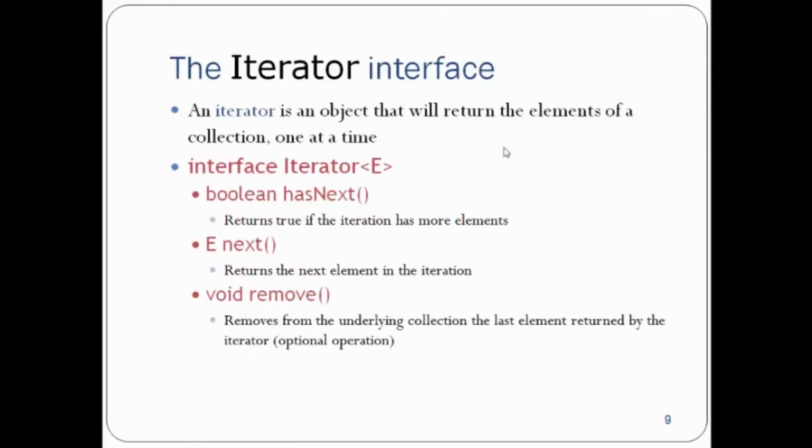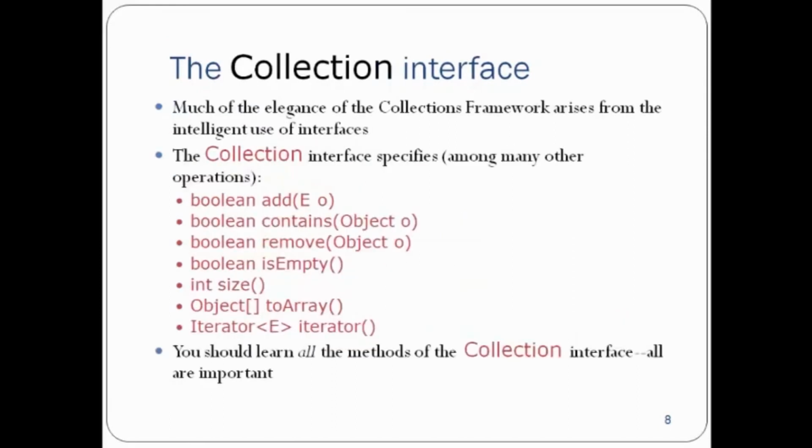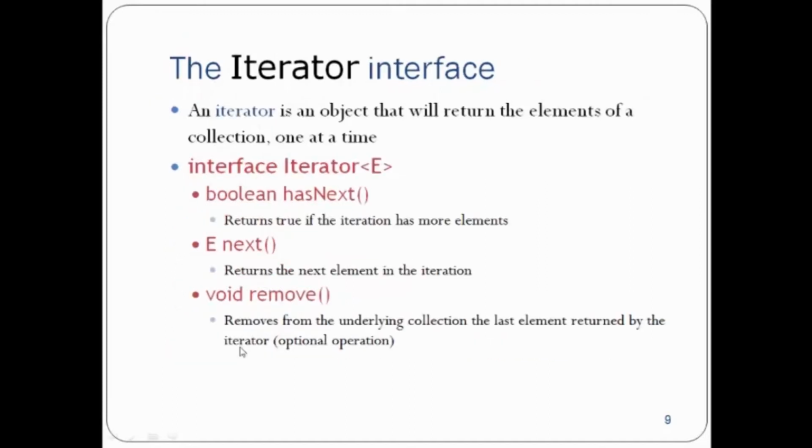Now let's see the Iterator interface. This is the iterator method, which returns an object that is an implementation of the Iterator interface. So let's see what it is about. An iterator is an object that will return the elements of a collection one at a time. You can say it's a kind of pointer.